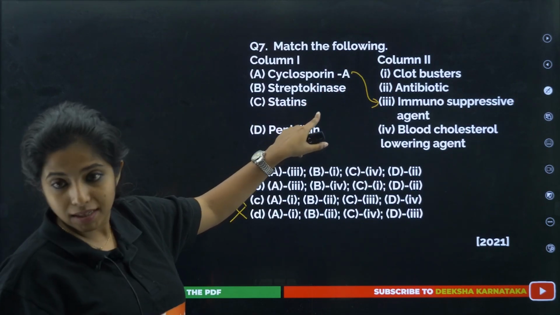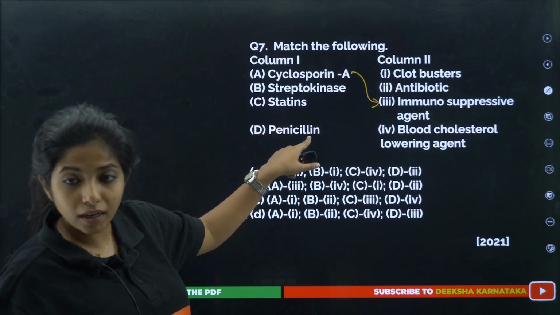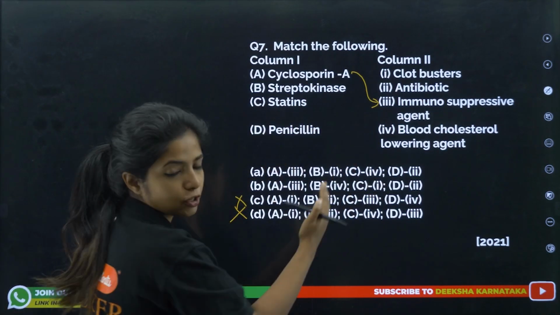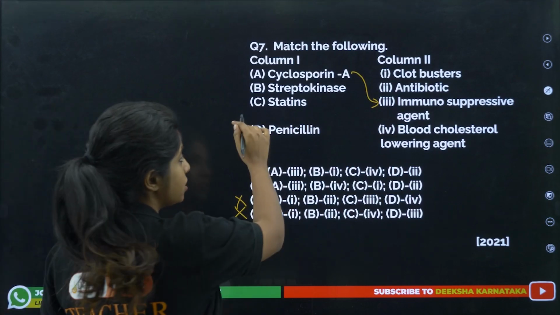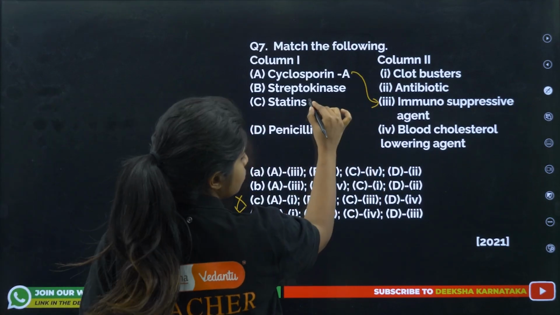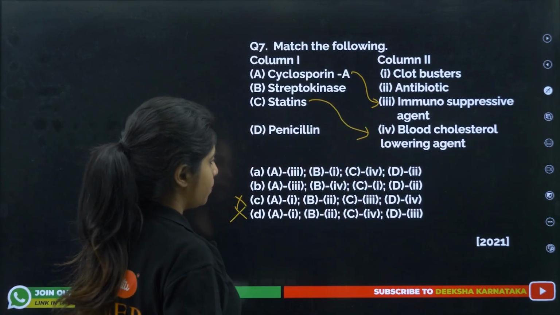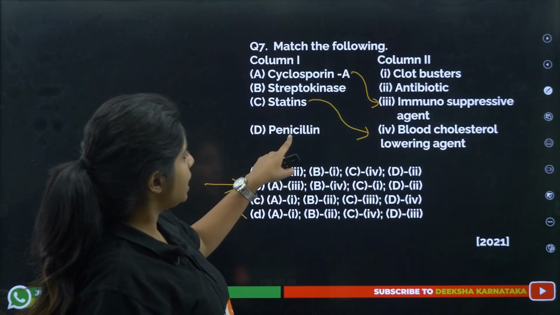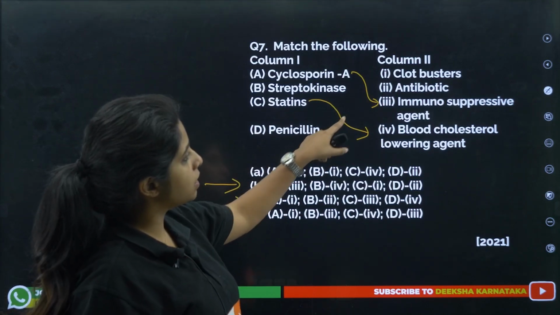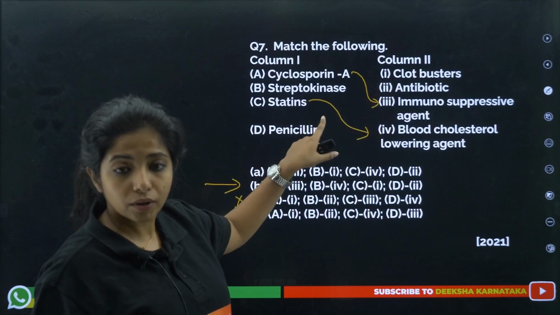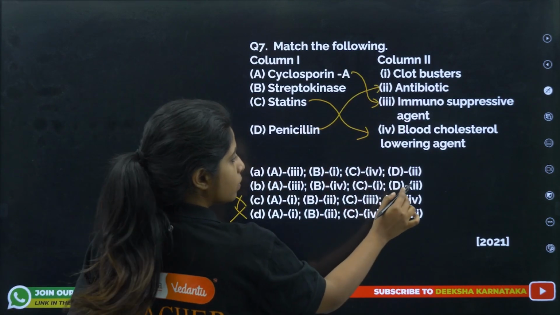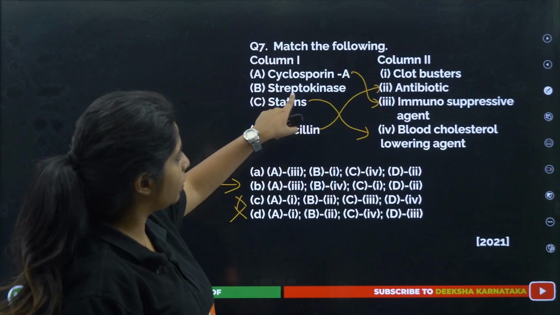What about statins? Statins, you know, statin stabilizes the blood cholesterol, right? So I remember like that. It is actually a blood cholesterol lowering agent. So statin stabilizing, it becomes all the more easy. So C is with 4. There's only one option with C is 4. Let's see the other thing. Penicillin is what I told you. It's an antibiotic. It kills the bacteria. So D comes with 2. So B, we are left with what?